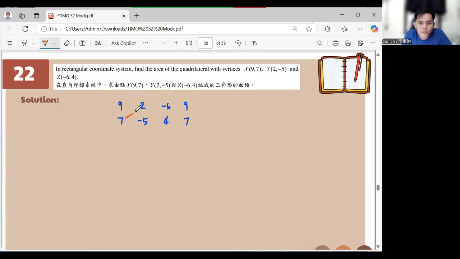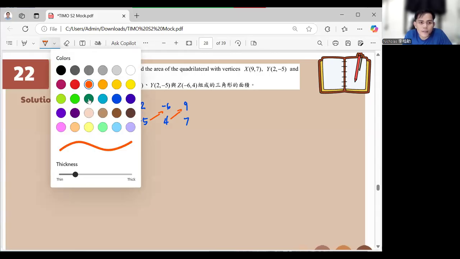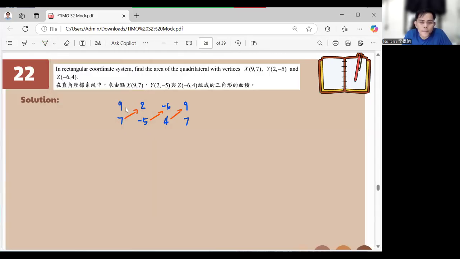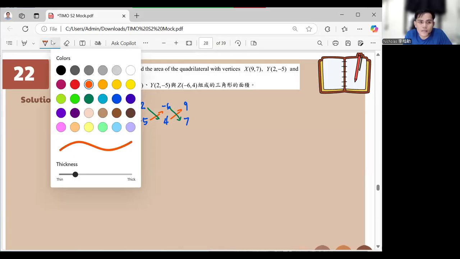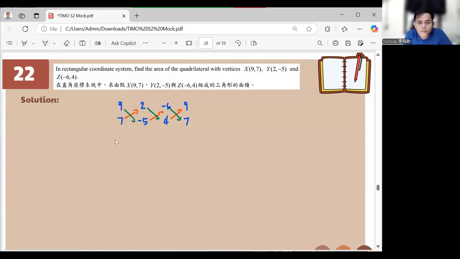multiply, multiply, multiply. And then later, we are going to multiply this one also. Multiply, multiply, multiply. It looks like a shoelace, right? So we have now 7 times 2, which is 14.